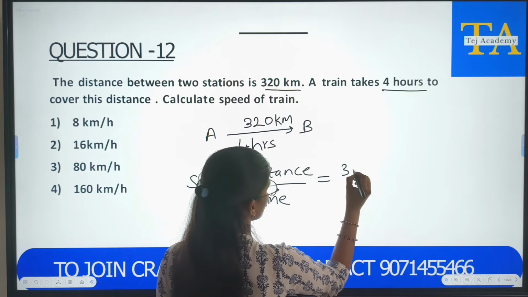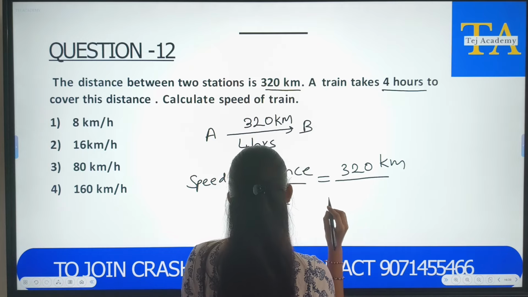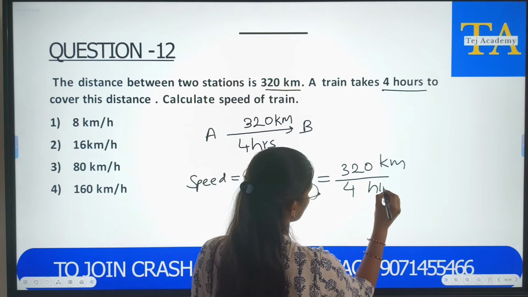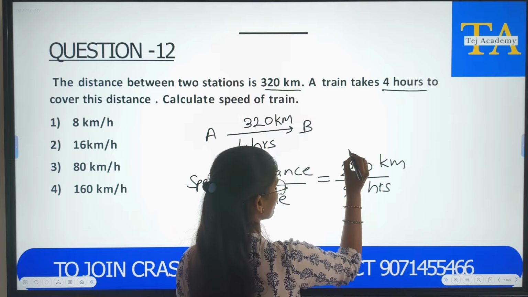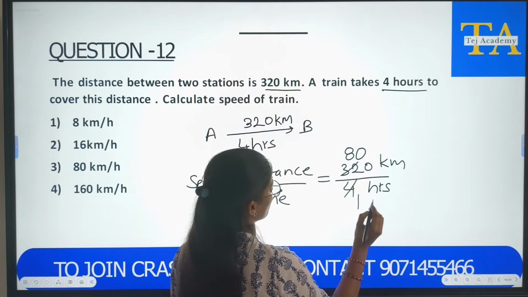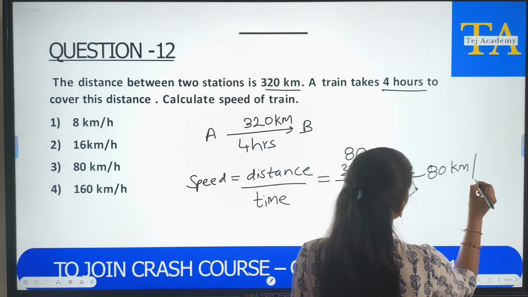So, distance is 320 kilometers divided by 4 hours. So, 4 ones are 4, 4 8s are 32, and 0. So, 80 kilometer per hour.